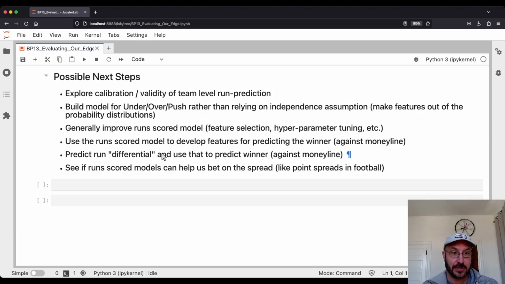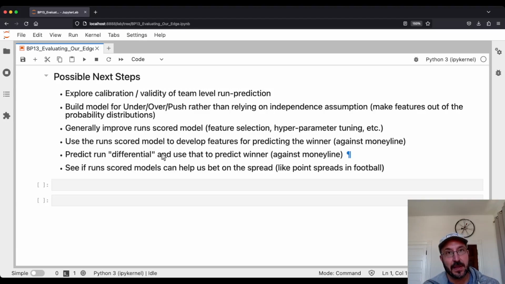And likewise, in a closer game, it might favor the under more, because if the game is tied 2-2, teams are going to be very conservative and just try to score one more run late in the game. So again, hard to understand all these dynamics. It could go totally opposite of what I'm suggesting.